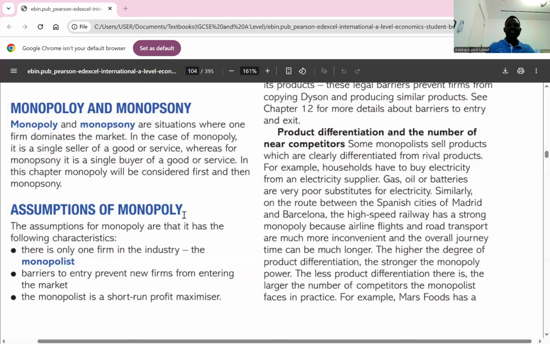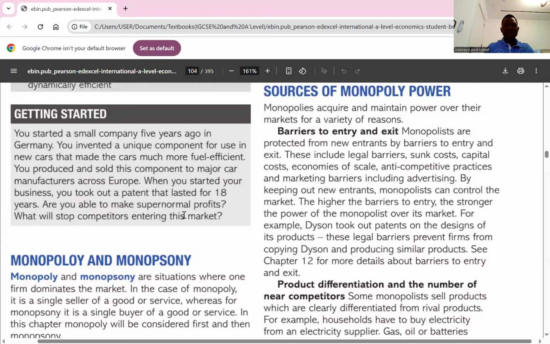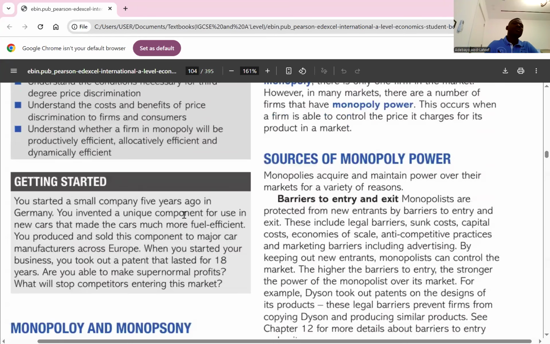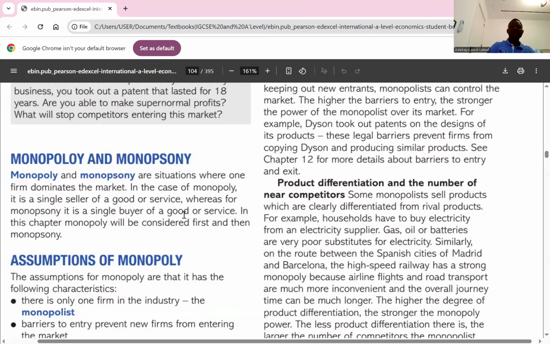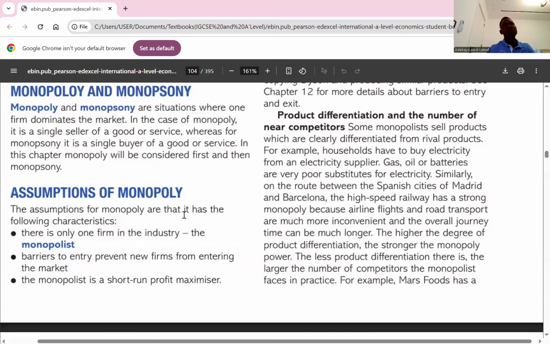So we go to chapter 13 in economics, A level, monopoly and monopsony. We're going to start with monopoly. When we talk about monopoly, we're talking about a market structure where you have only one seller of a product or service in that market. So it simply means the market belongs to the firm. The industry is controlled by the firm. That is what a monopoly is.